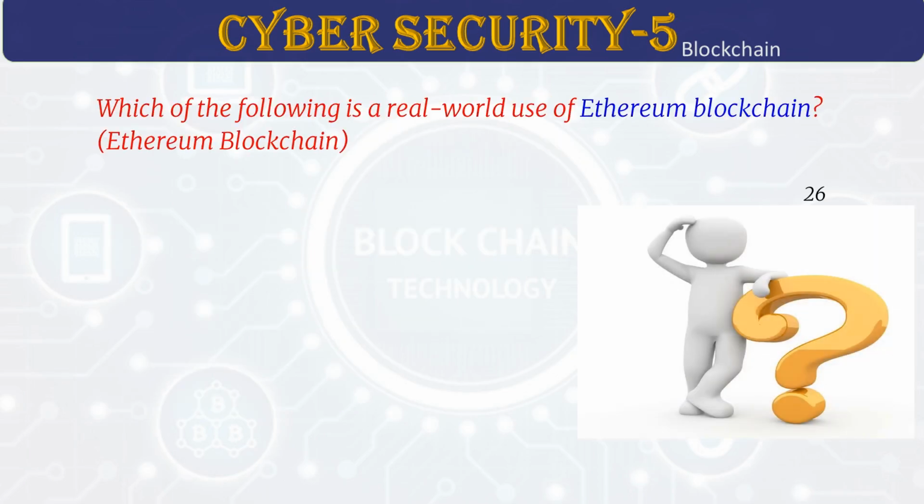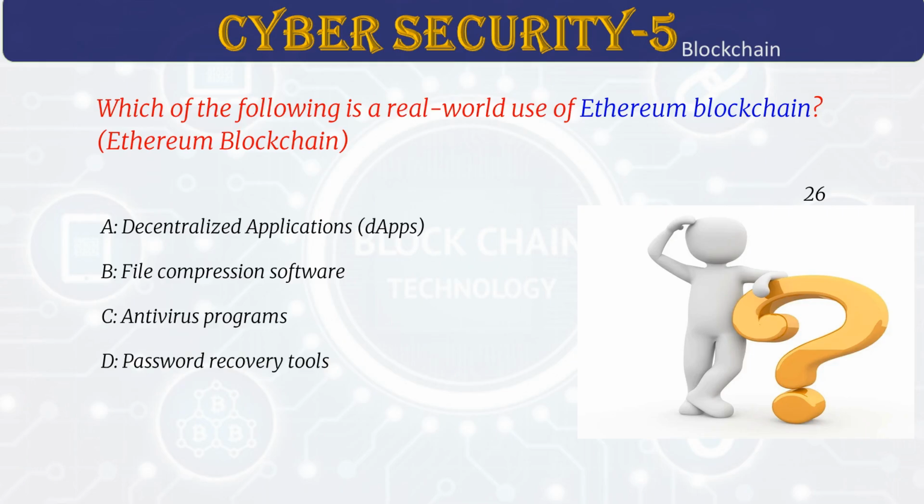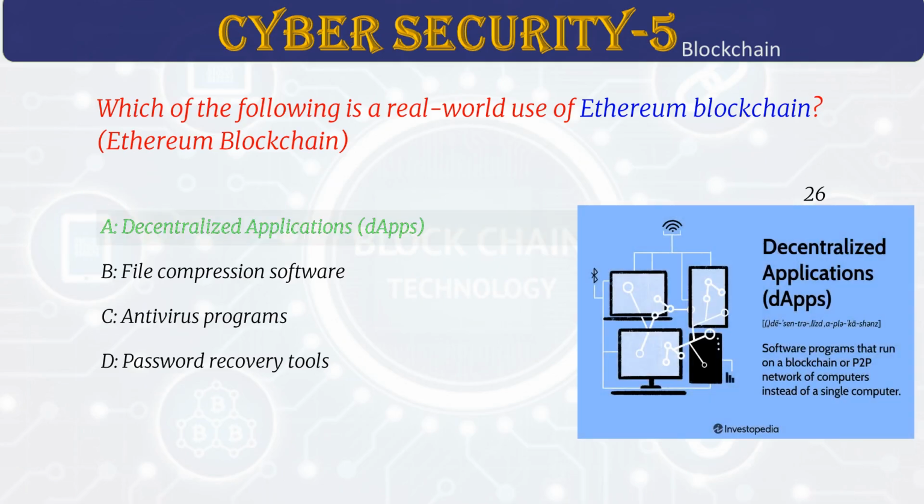Which of the following is a real-world use of Ethereum blockchain? Answer A. Decentralized applications, DApps. Ethereum lets people create decentralized apps, or DApps, that run on smart contracts. These apps work without a central boss. They are used in finance, gaming, and NFTs. Users connect through digital wallets.